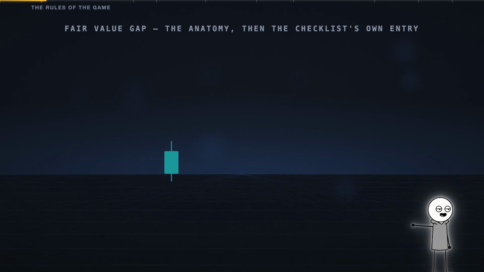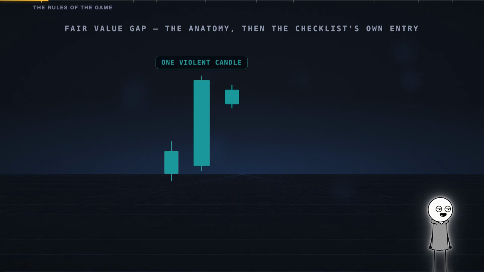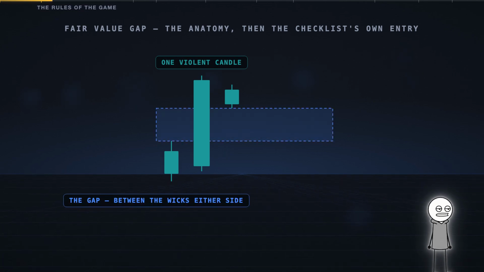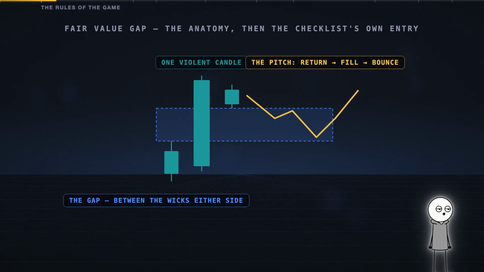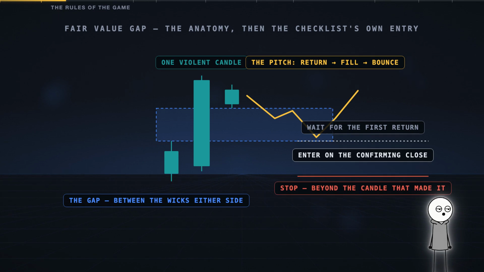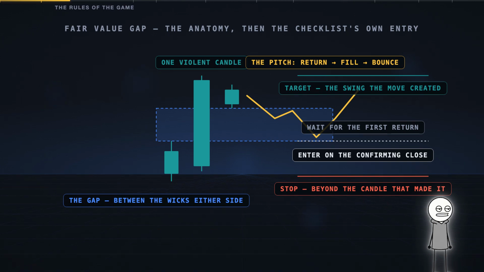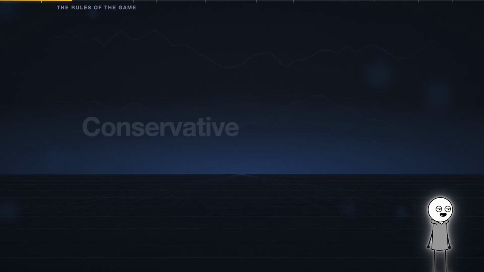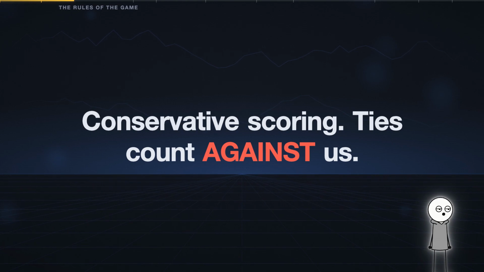Quick definitions so nobody can say, we cheated. A fair value gap: one violent candle, so fast the other side never got to participate, the gap between the wicks on either side of it. The pitch: price returns to fill the imbalance, then bounces. Our test trades every fresh gap the way the checklist's own worked example does. Wait for the first return, enter on the confirming close, stop beyond the candle that made the gap, target at the swing that move created. Conservative scoring, ties count against us.